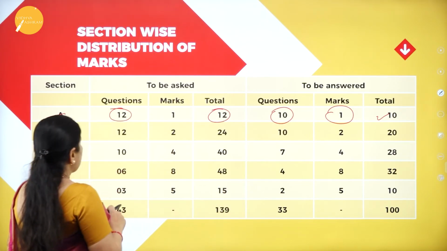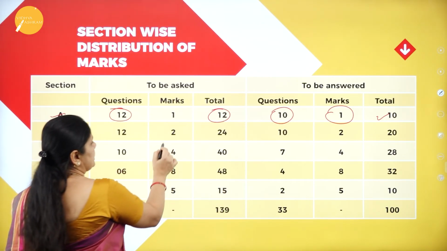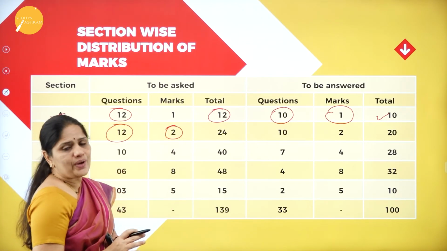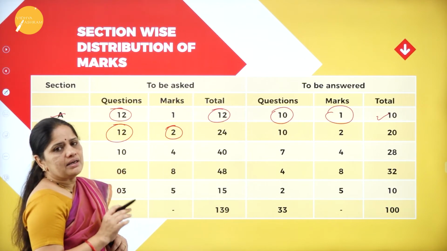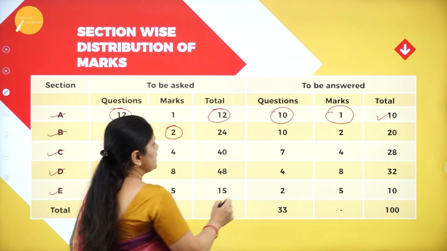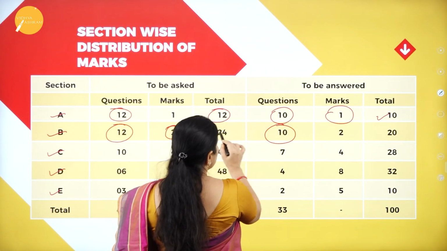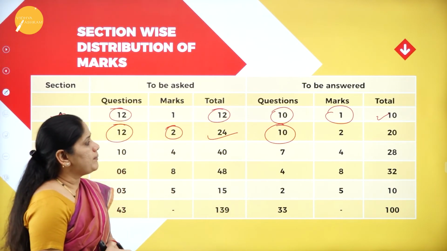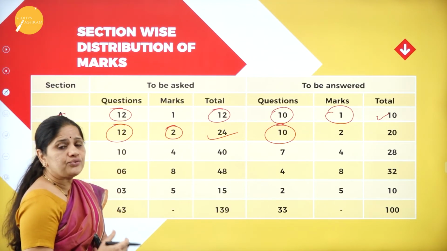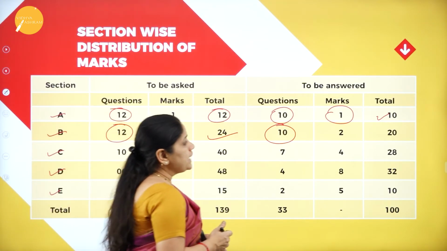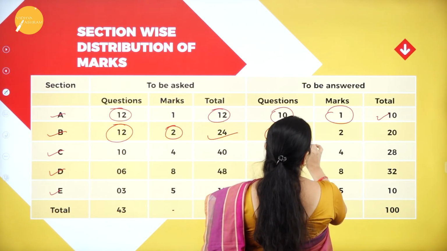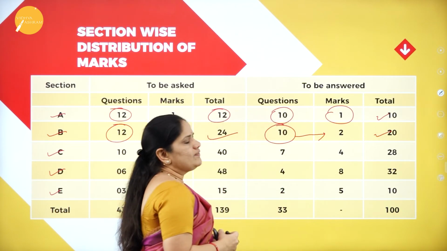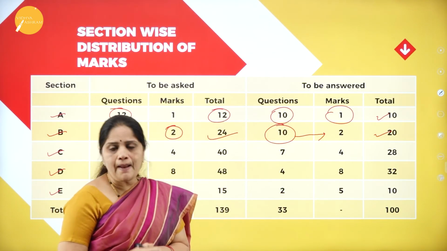Now, in Section B, again, it is a 2-mark question where the number of questions is 12. Out of 12, he will have to answer 10 questions. The marks carried by Section B is 24 marks. Questions worth 24 marks will be asked, but he has to answer only 10. So, 10 into 2 is 20. So, 20 will be the score for Section B.